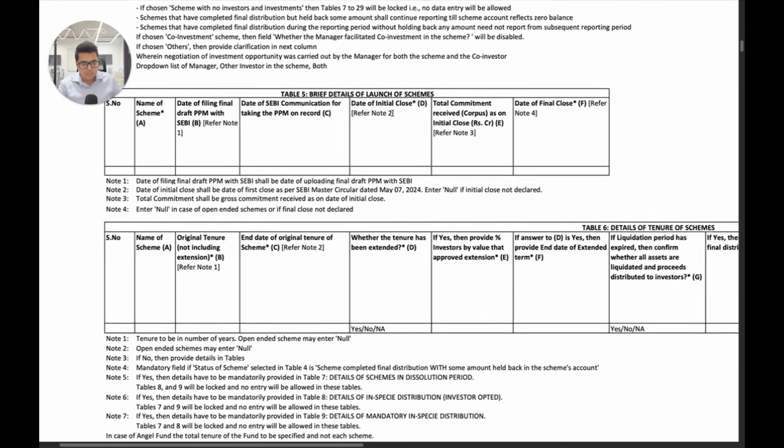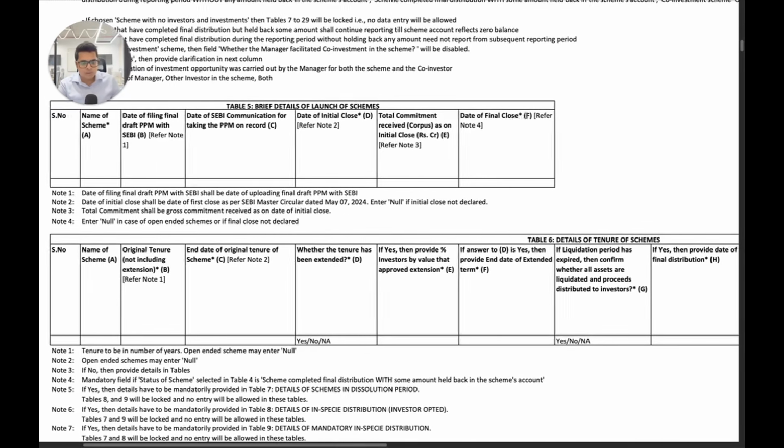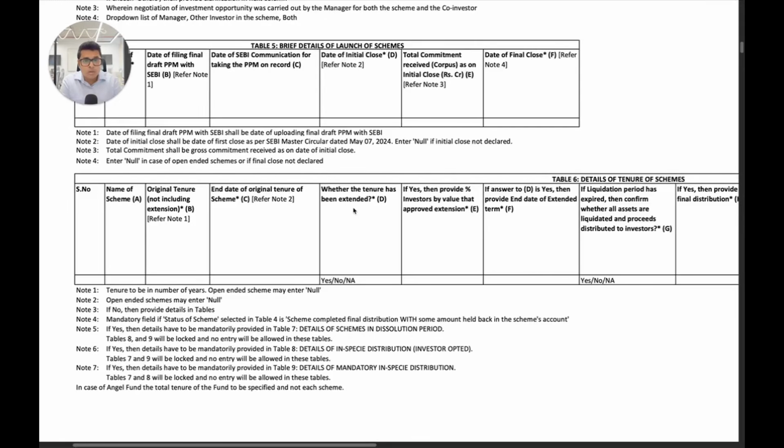Date of launch of scheme, again same as previous, where you have to mention the initial close date, total commitments received, final close date. So here in details of tenure of the schemes of AIF, there are multiple changes that have been made. First is that in the original quarterly reporting format, we had the name of the scheme, tenure not including extension, end date of initial term of the scheme, any extensions, extended date of the tenure. Now what you have here is first you have to give the original tenure of the scheme, then the end date of the original tenure, just minor change in terminology. Instead of initial term they're calling it original tenure.